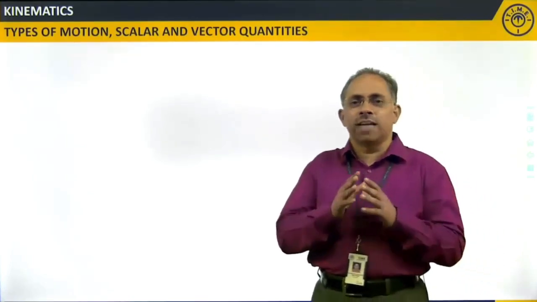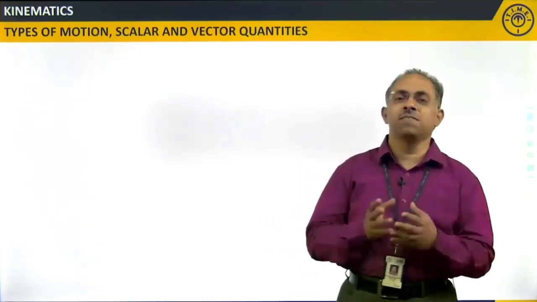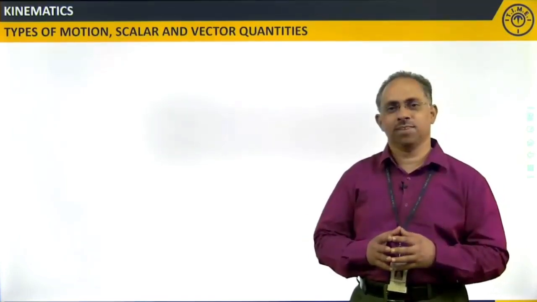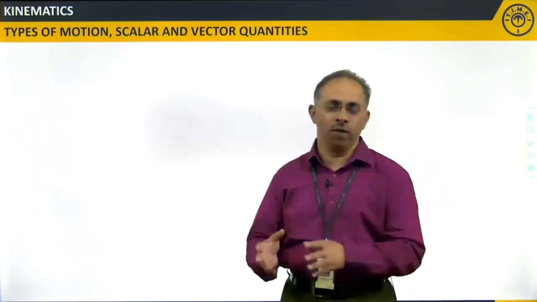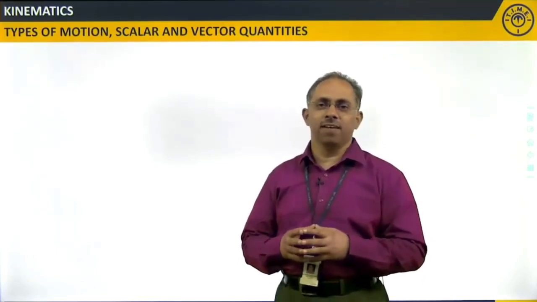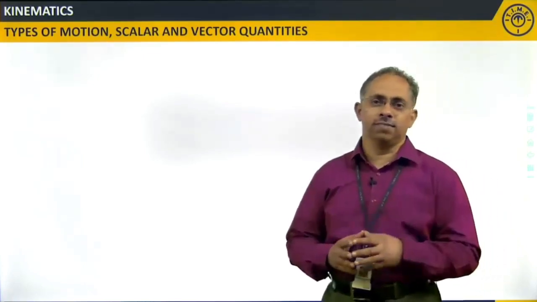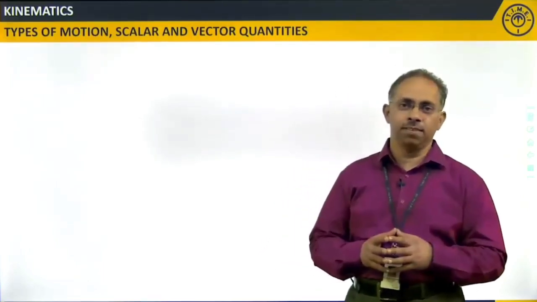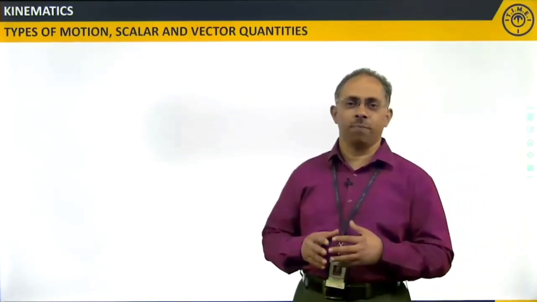When you categorize these particular physical quantities, we have a broad classification by the names scalars and vectors. The reason is that some of these physical quantities require magnitude as well as direction for their complete description, whereas for some only magnitude is enough.